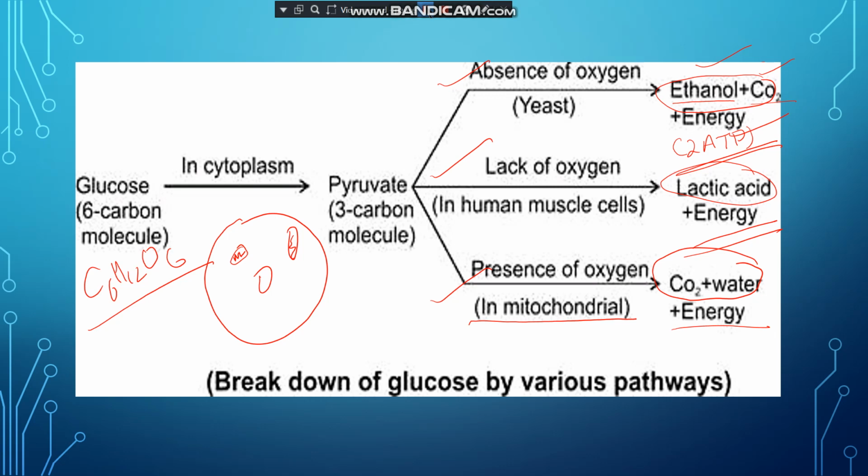You know that mitochondria is known as the powerhouse of the cell. What is the reason it is called powerhouse of the cell? Because in mitochondria, this glucose combines with oxygen and gives water, carbon dioxide and energy. Here you can see the six molecules of carbon convert into one molecule of carbon, means the complete breakdown takes place.